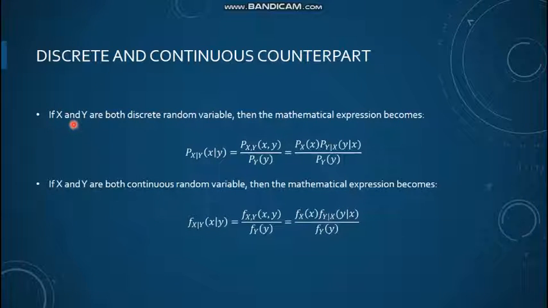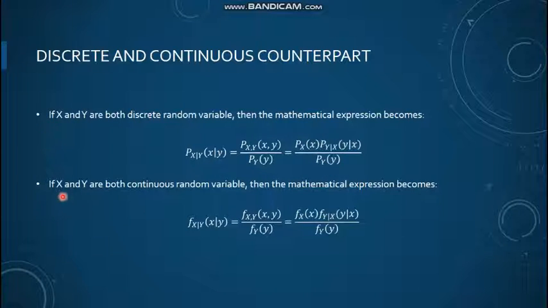Now let's suppose that instead of A and B we have X and Y, and in the first scenario, let's assume that X and Y both are discrete random variables, right? Then the mathematical expression would simply be probability of X given Y, such that X takes on a value small x and Y takes on a value small y, is equal to probability of X takes on a value small x times probability of Y given X, upon probability of Y. Probability of X taking value small x and probability of Y taking value small y are essentially the marginal probabilities, right?